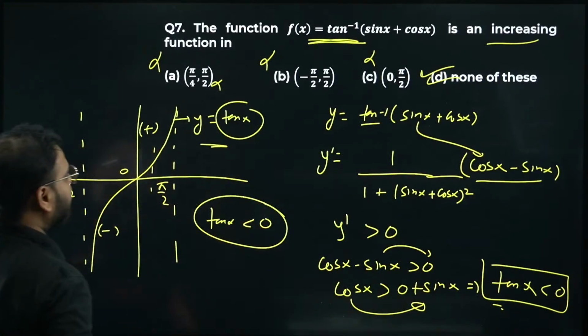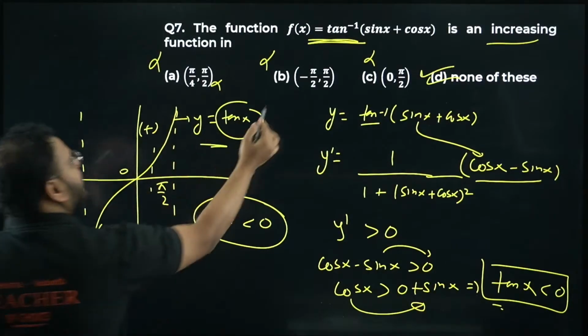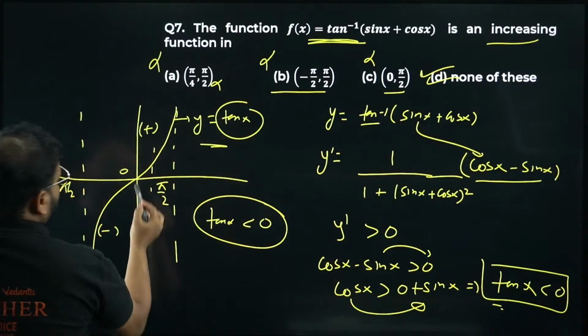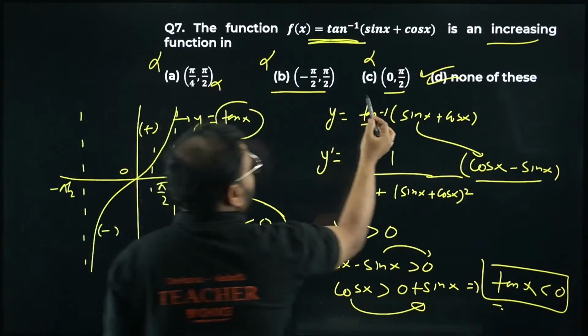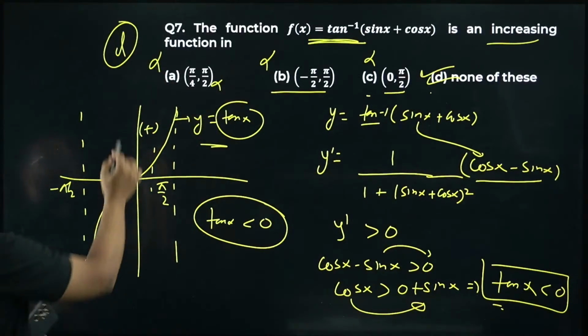Very important. If you take this option, you have negative, but you have positive also, which means both cannot be true. You want only negative. Same for 0 to pi by 2. Please check 0 to pi by 2, from here to here it is positive. So option C is also wrong. Option D is correct. I hope this is clear.